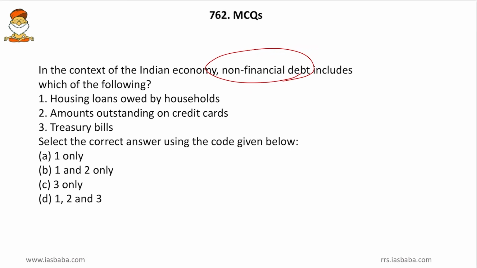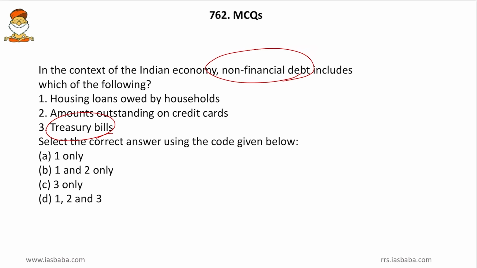When a bank purchases treasury bills, then it is a financial debt. However, when a common man purchases the treasury bills, it becomes the non-financial debt. So treasury bills can be both financial and non-financial debts. And then amounts outstanding on credit cards. Friends, if you take the overdraft from the credit cards, then you can use it for lending it to others as well. So here also there are confusions whether it is non-financial debt or financial debt. So this question is based on the understanding of the examiner rather than the basic understanding of overall experts inside the economics domain. So there are more chances of you going wrong in these questions.